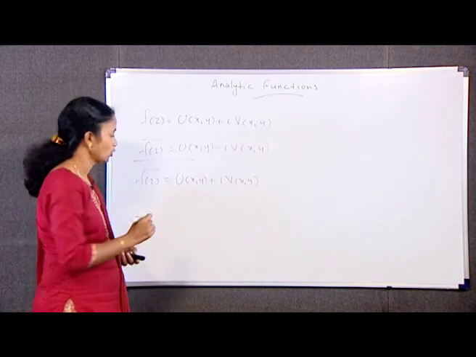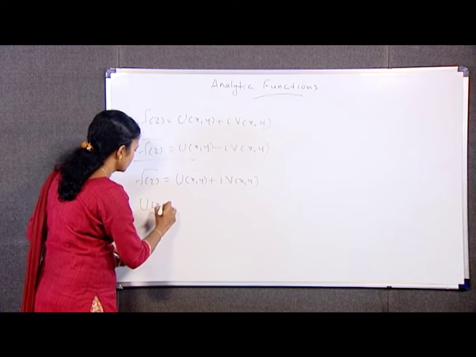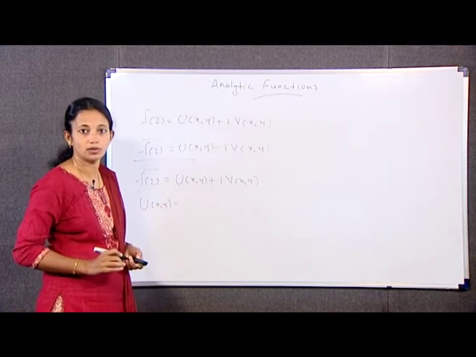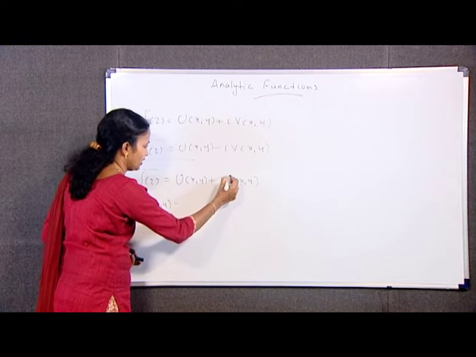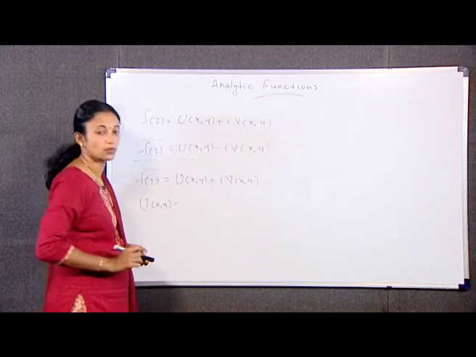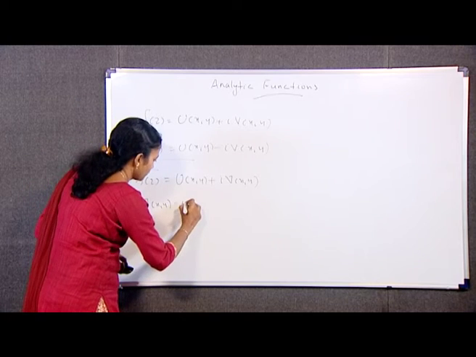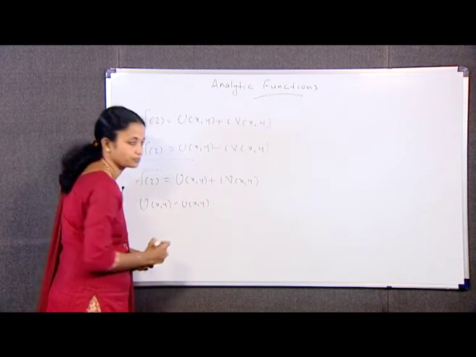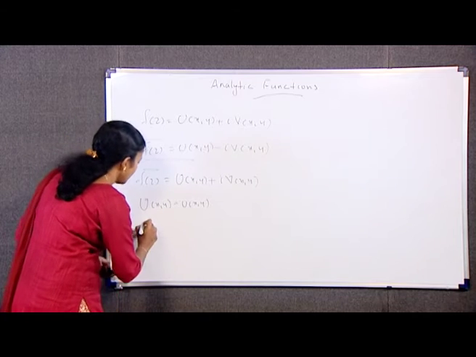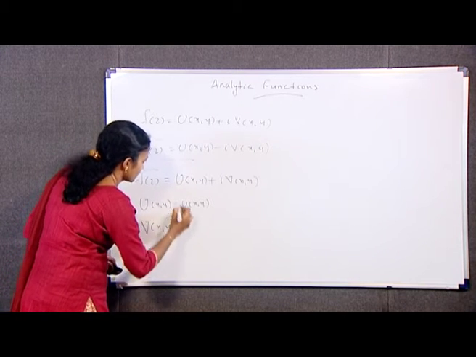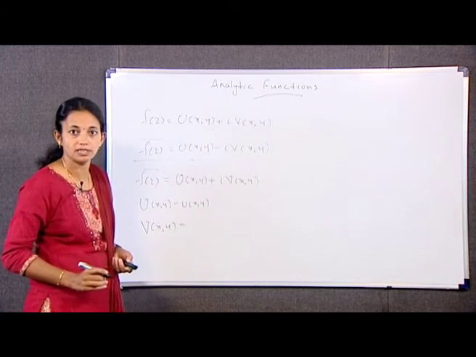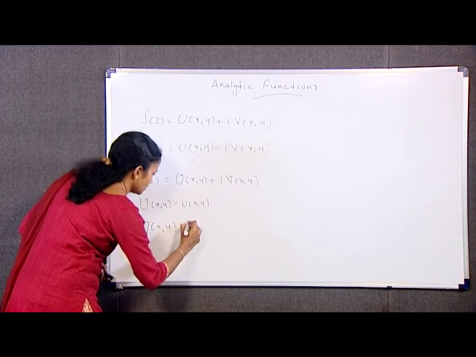Where we have, this is our capital U and capital V. So, capital U(x,y) is equal to u(x,y) and capital V(x,y) is equal to, I can write, capital V(x,y) is equal to minus v(x,y).